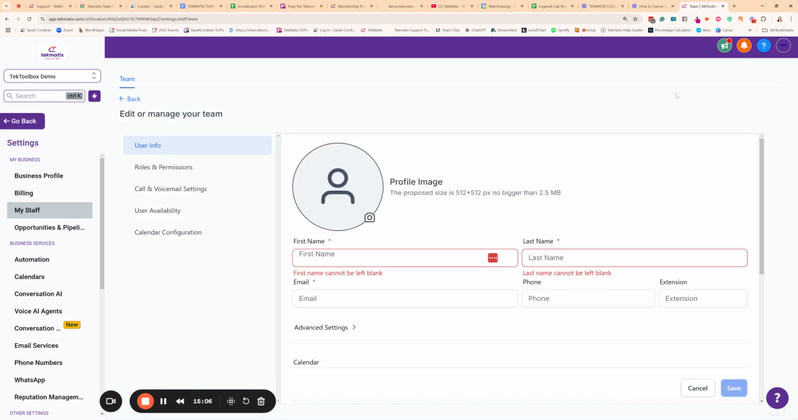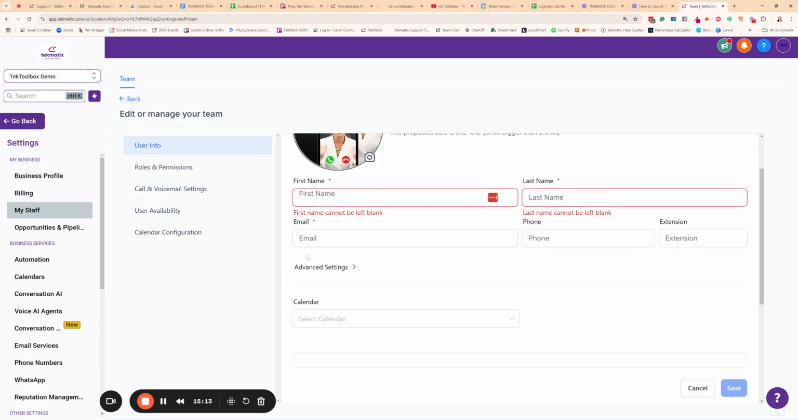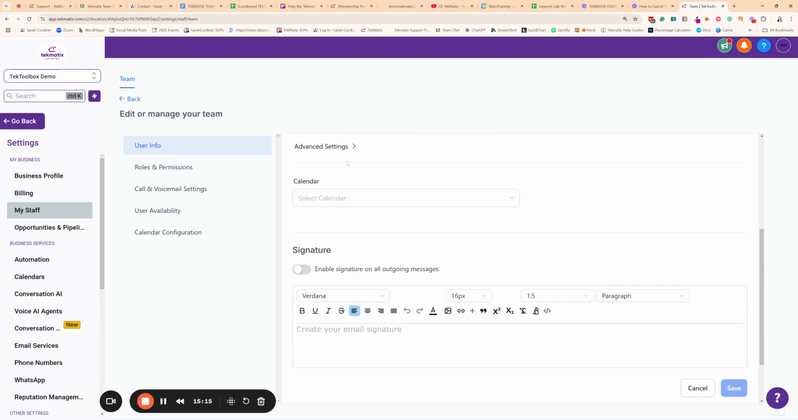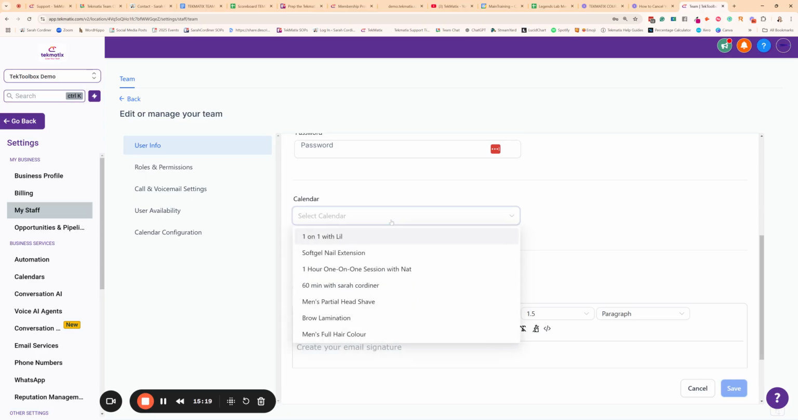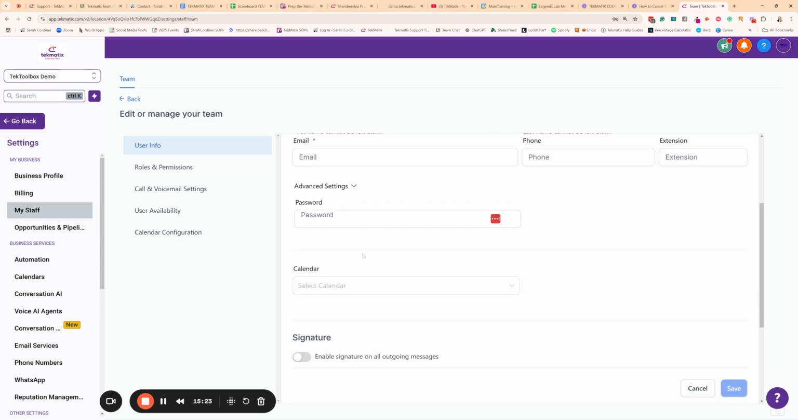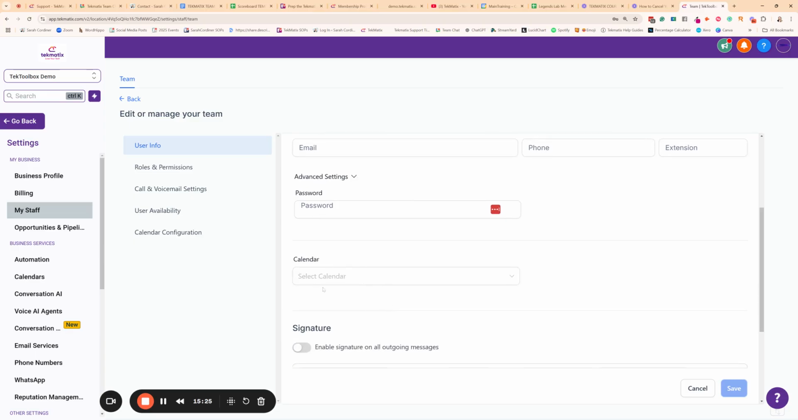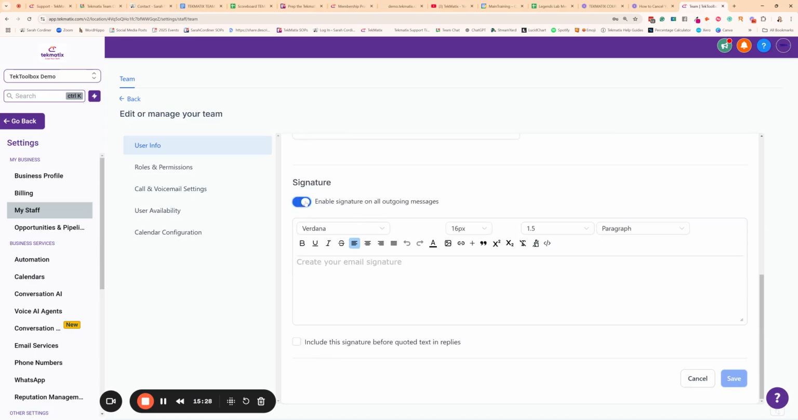So you're going to press Add an Employee. You might want to upload a photo of yourself. There's me. And pop in all of your contact details, your email address, your phone number. Click on advanced settings. This is where you can choose your own password. If you have connected a calendar yet, this is where you can choose it here. But at this stage, you wouldn't have yet created your calendar. So leave that blank for now. You can come back and update this later. Do you want to add a signature to all of your different emails that you send out from the system? Yes or no? And once you've done all that, you're going to press save.